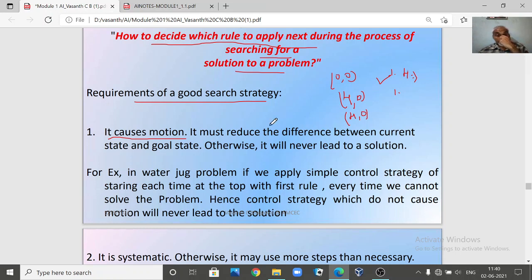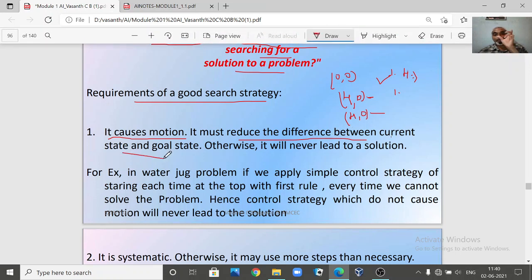So we see that there is no motion here, because before applying the rule you are in the same state, and after applying the rule you are also in the same state. Then how do you go from this state to the goal state? You cannot go. That's what we say: the first requirement for a good control strategy is that it should cause motion. It must reduce the difference. When there is a motion, meaning when you go from one state to another state, the distance between the current state and the goal state will be reduced. You are going closer to the goal state. Otherwise it will not lead to a solution.